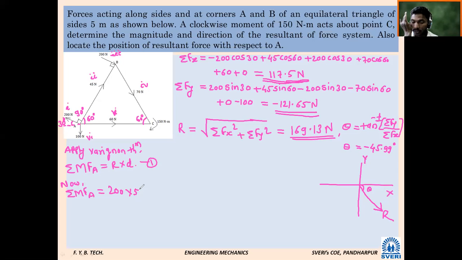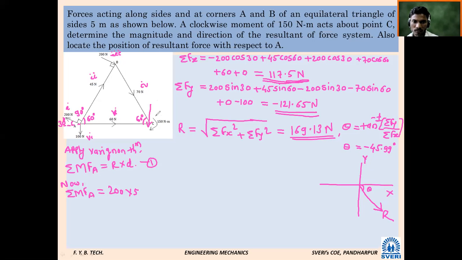Next, due to 70 Newton force. Is it necessary to resolve this 70 Newton force into its horizontal and vertical components at point C? Yes, it is necessary, because its vertical component at point C will be something like this.